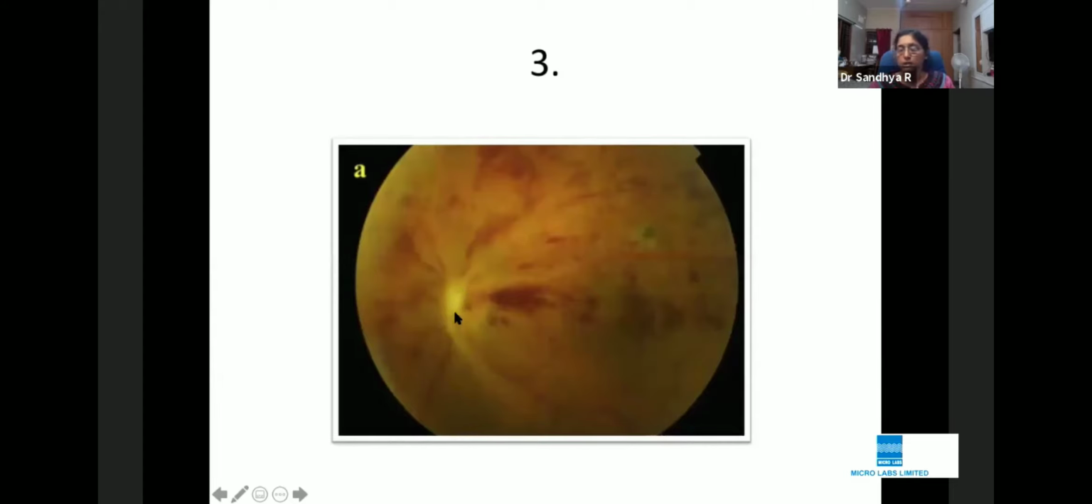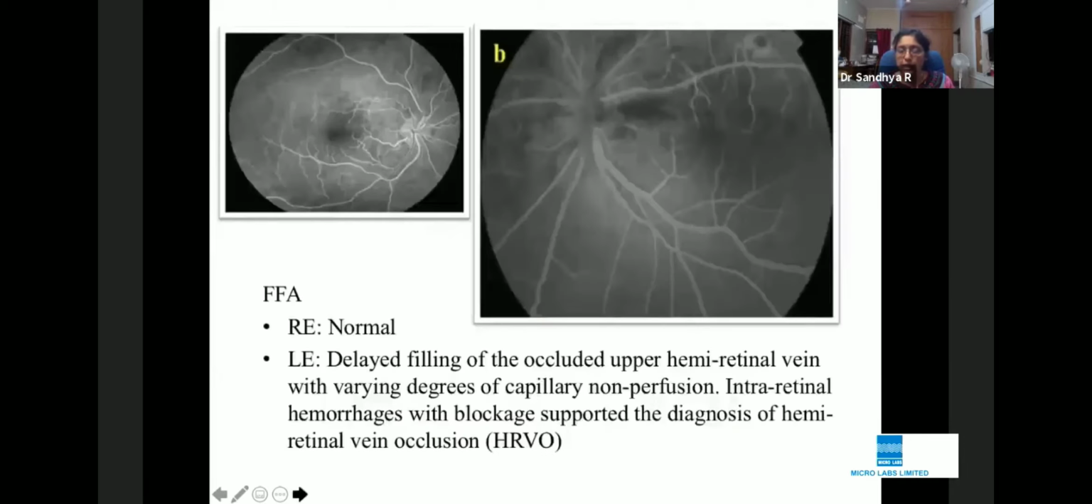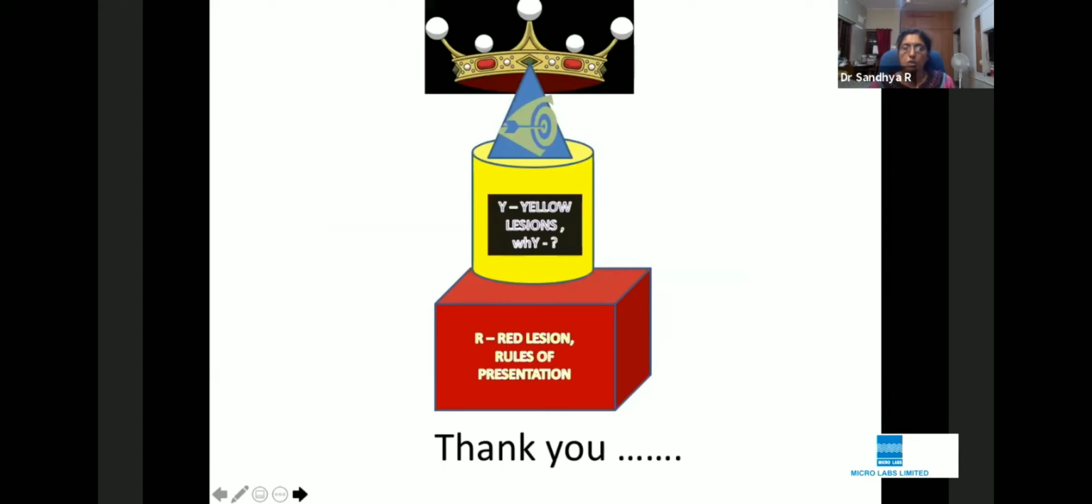And this, sorry, I'll just go back. What you need to see is it's a hemiretinal vein occlusion. So you will see that there's a watershed zone and you will see more changes there. And this is a hemiretinal vein occlusion. So I'll just sum it up. You should know your red lesions and your yellow lesions. So your red lesions are for all your hemorrhages and the layers in which they are present.